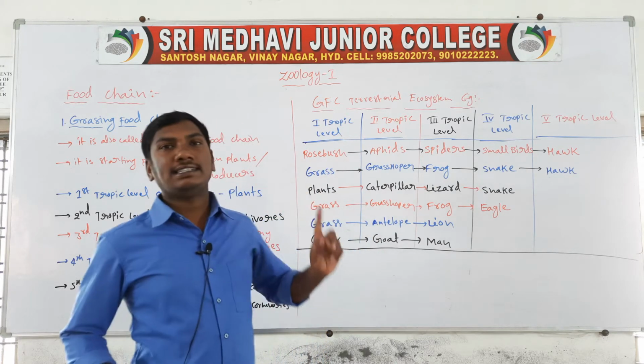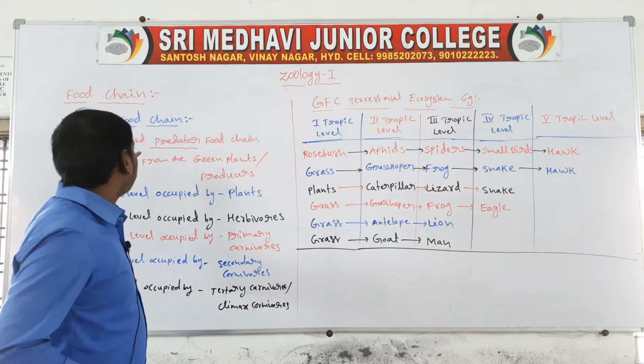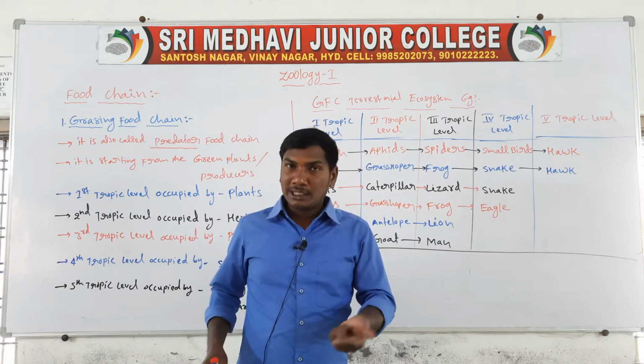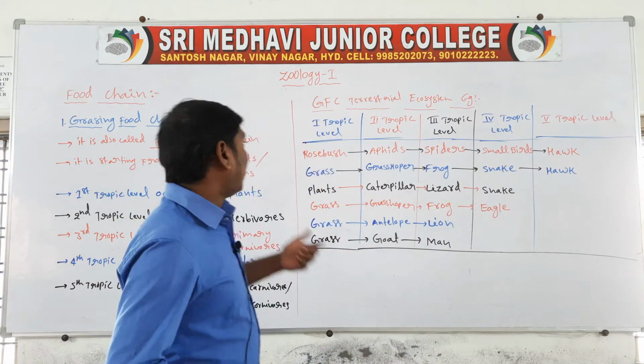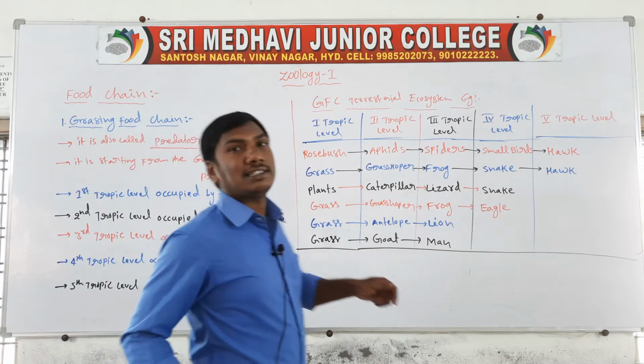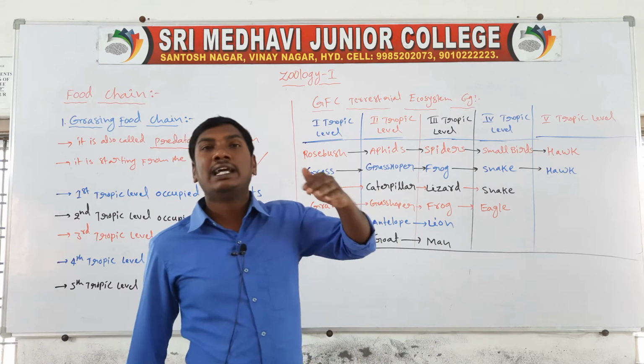First one, the grazing food chain. The grazing food chain is also called the predator food chain. It starts from the green plants. Green plants means producers.